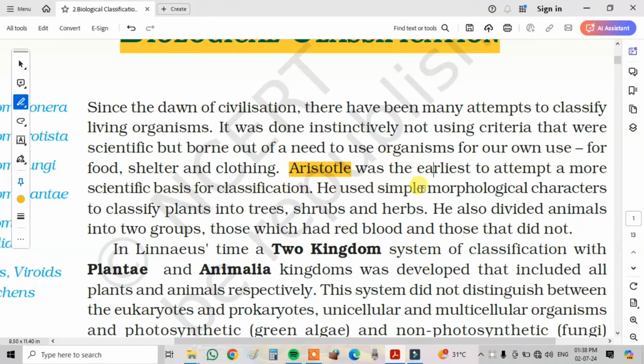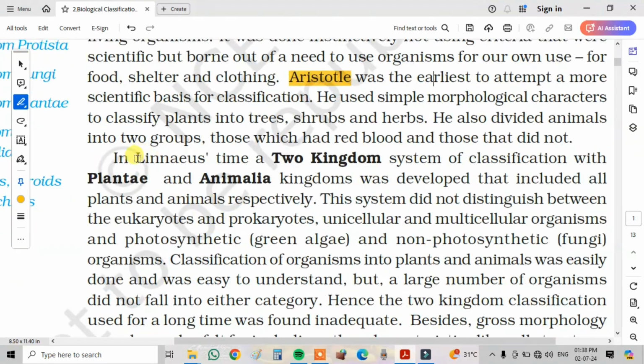He used simple morphological characters to classify plants into trees, shrubs, and herbs. He also divided animals into two groups: those which have red blood and those which don't. In Linnaeus' time, a two kingdom classification system with Plantae and Animalia kingdoms was developed that included all the plants and animals respectively. This system did not distinguish between eukaryotes and prokaryotes, unicellular and multicellular organisms, and photosynthetic green algae and non-photosynthetic fungi.